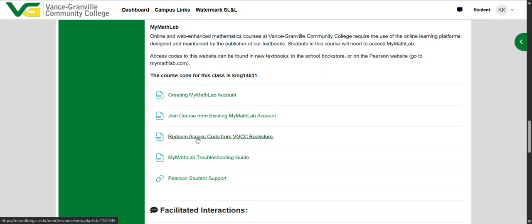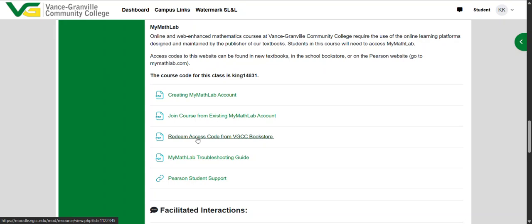If you purchased your book from the school bookstore, they might have given you a receipt, like printed out a receipt, and then there's typically a code highlighted at the bottom. That code is not for your textbook for this course. It brings you to something called RedShelf, and when you go to RedShelf, then you can take that code and plug it in, and then RedShelf will give you your actual code for this class.